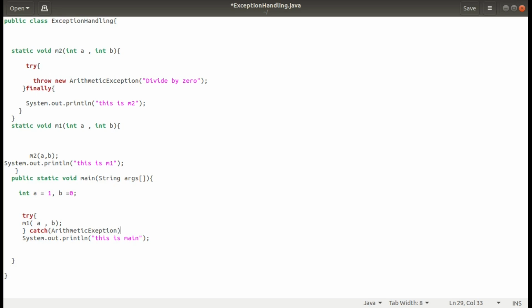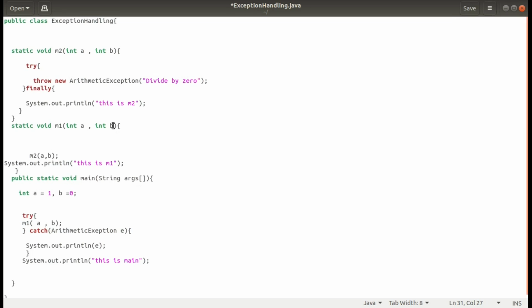In this body we will simply write something with e. The exception has the name e, we need to pass the variable as well, and I will simply print the value of e.